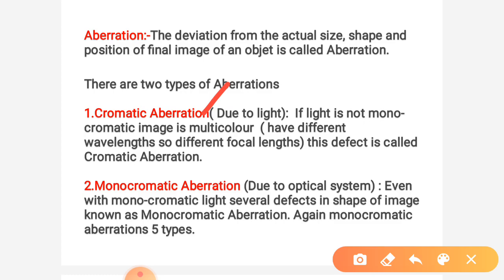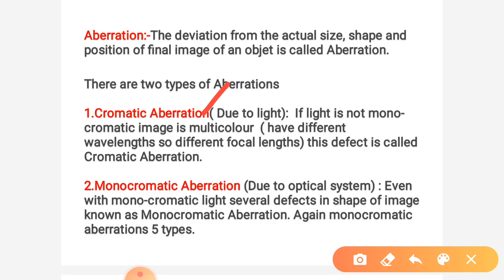If light is incident on a lens, the image formed by the lens is multicolored. Actually, the incident light is white, so the image must be white, but it is divided into different colors. This deviation is nothing but chromatic aberration due to light.